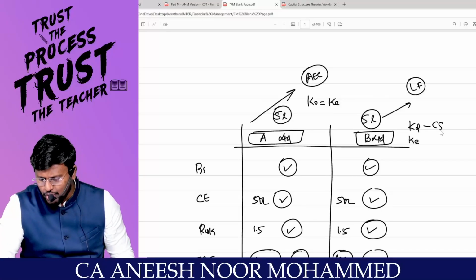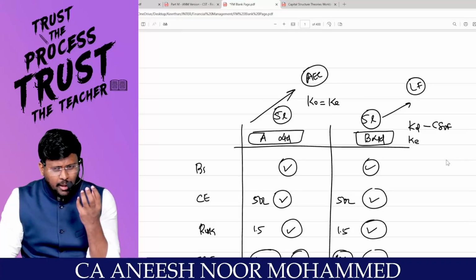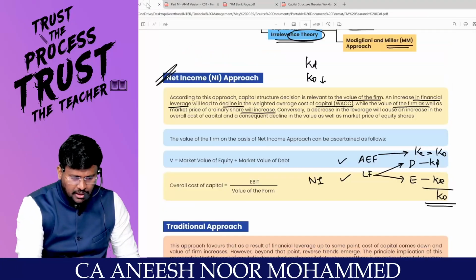Right, sir? KD is a what source of finance? Cheaper source of finance. So if you inject debt into the capital structure, my dear students, automatically KO reduces. So KO reduces, value of the firm increases. This is the theory of the NI approach.